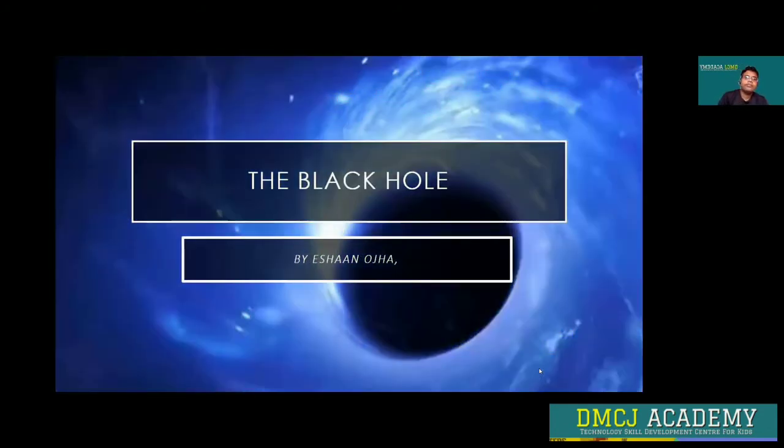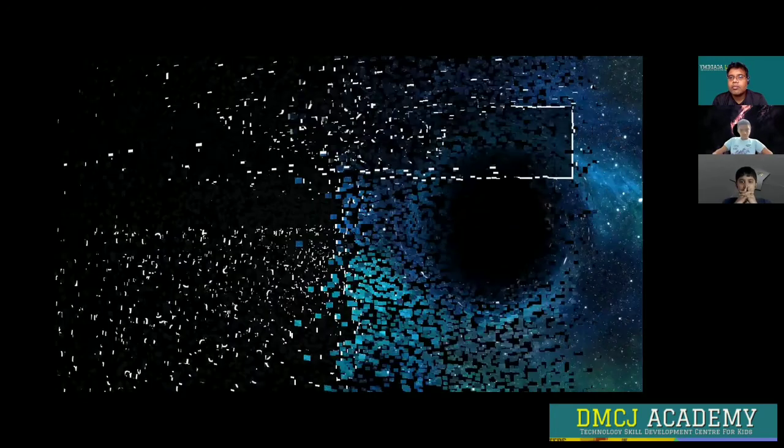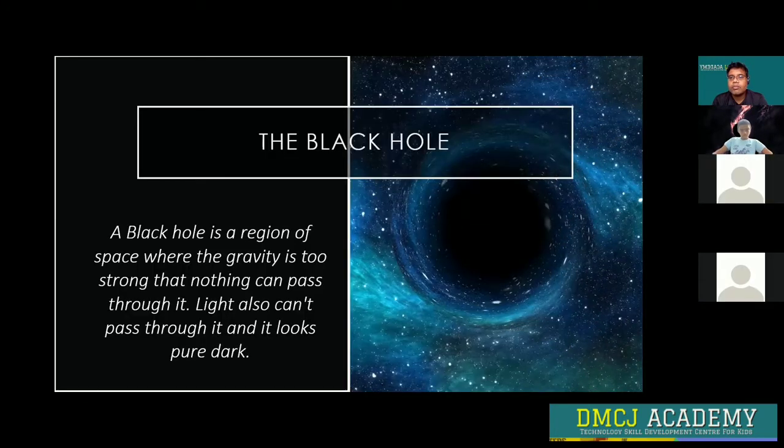Started. Black hole. A black hole is a region of space where the gravity is so strong that nothing can pass through it. Light also can't pass through it and it looks pure dark. Black holes are measured in terms of their size and mass.